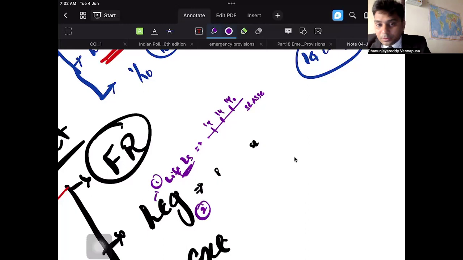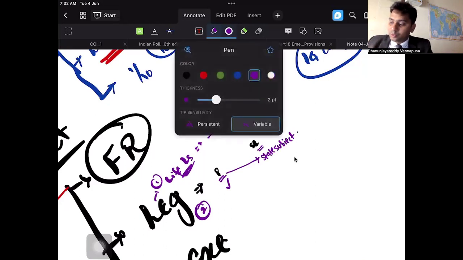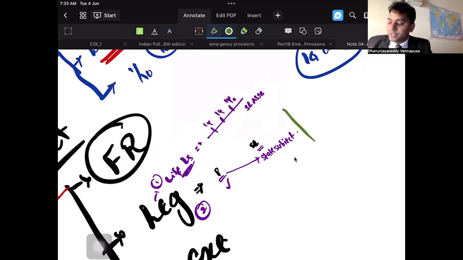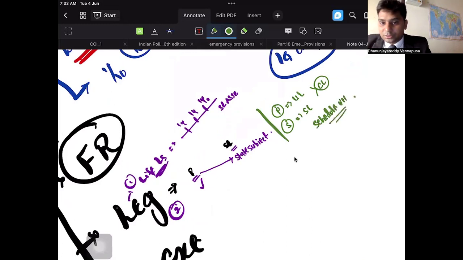The second one is that Parliament has the power to make laws, and Parliament can also make laws on state subjects. Normally, in the original scenario, if there is no emergency, how will the division of powers be? Parliament can make laws only on the union list. States can make laws on the state list. Both can make laws on the concurrent list. This is what you have according to Schedule 7 of the Indian Constitution.